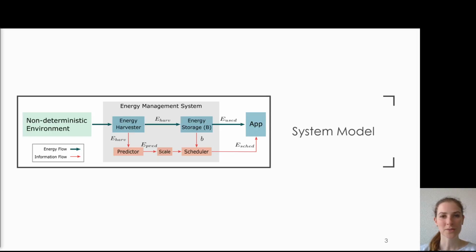For the example, we assumed the harvest, store, use system model, and this is also what we use throughout this work. To summarize, energy is harvested with a harvester from the environment. It is subsequently stored and then used by the application. A scheduler determines how the application should behave in the future and how much energy the application should use. The scheduler does so by considering the current state of charge of the energy storage, as well as predictions of the future harvested energy. I will address the scale block later on.